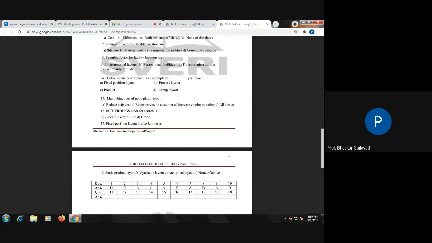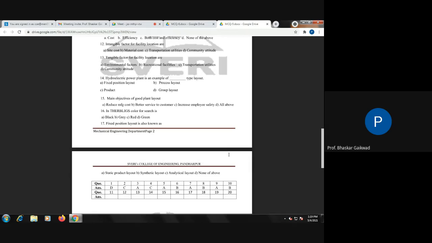Let us think over the plant layout, manufacturing layout. So what is your answer? Static layout. Fixed position layout is also known as static layout.